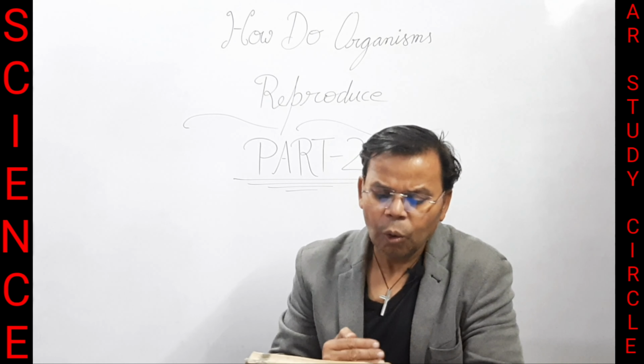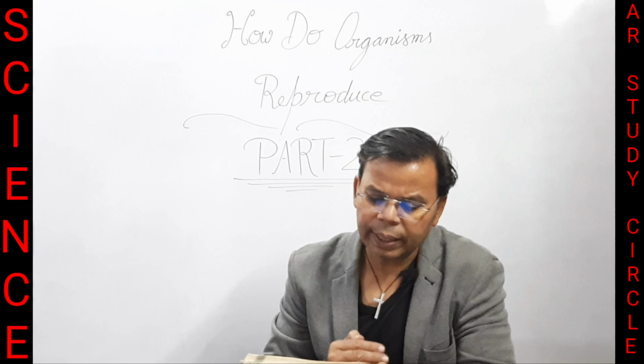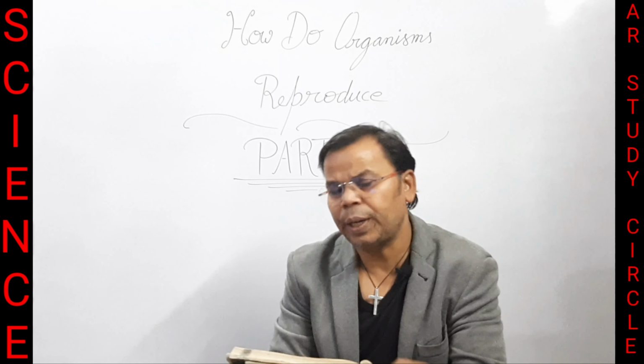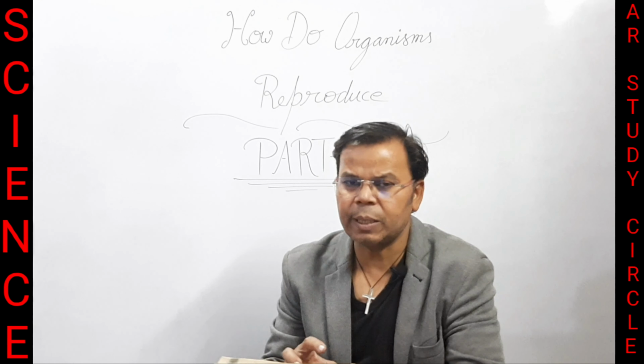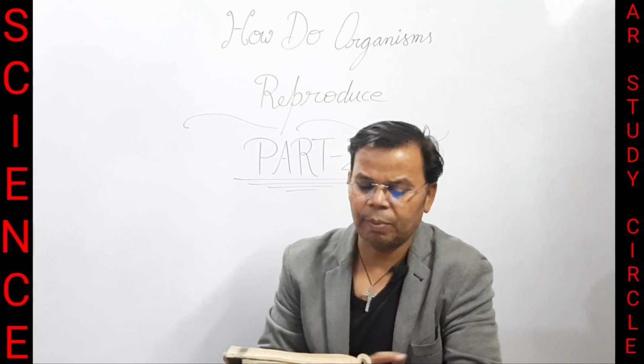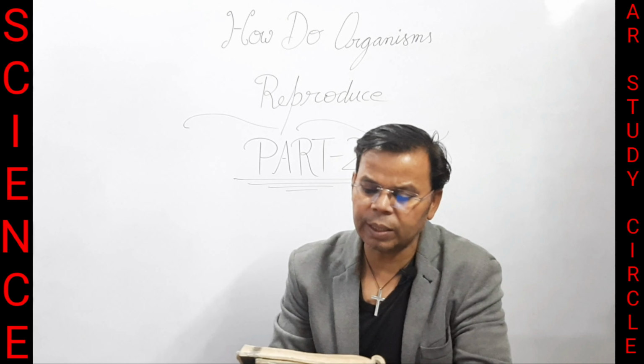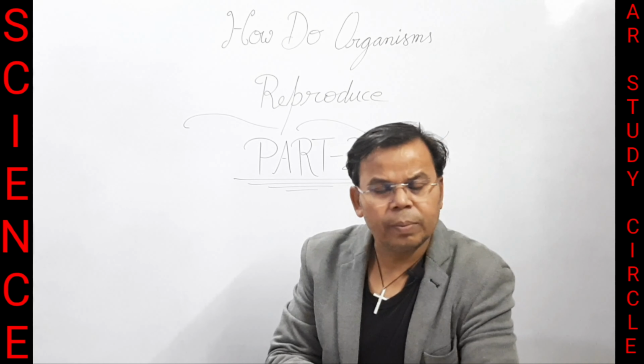Next question, where does fertilization take place in human females? Human females में fertilization किस प्लेस पे होता है, किस जगह होता है? In human female, fertilization occurs in the fallopian tube.